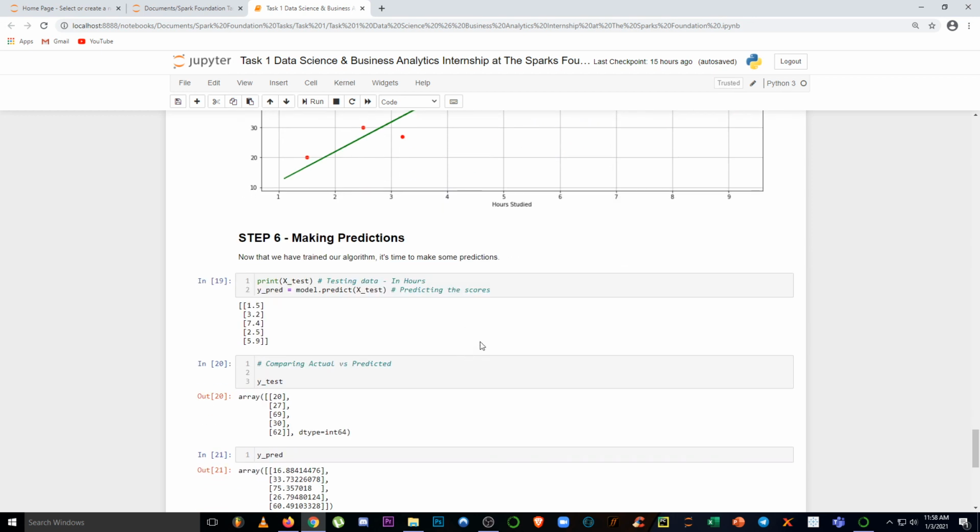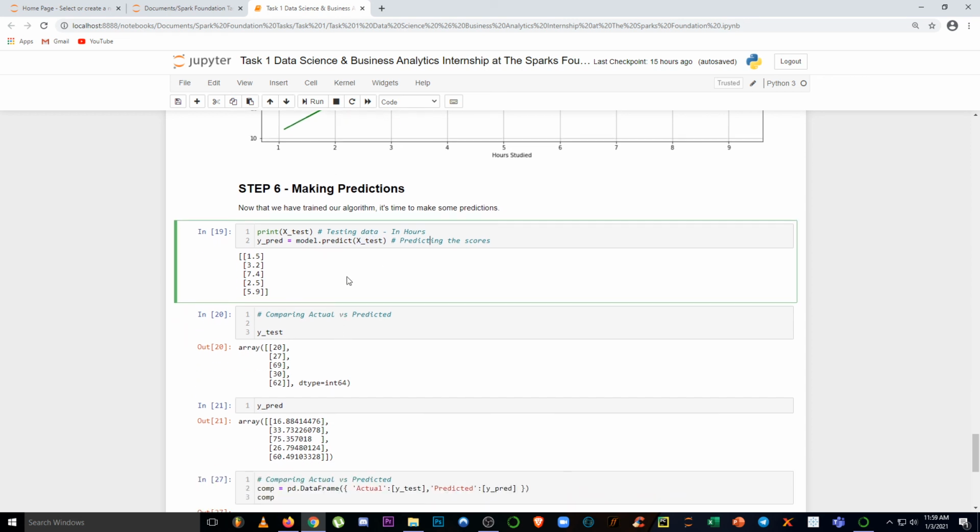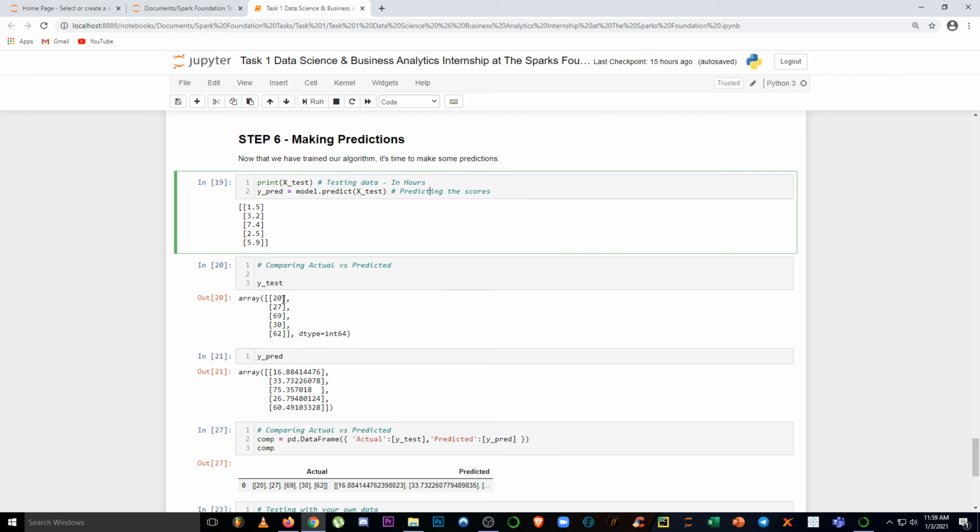Okay, now we will predict. For predicting, we will use the .predict method, and we are going to apply this on X test. As you can see, this is the predicted result, and this was the test result.